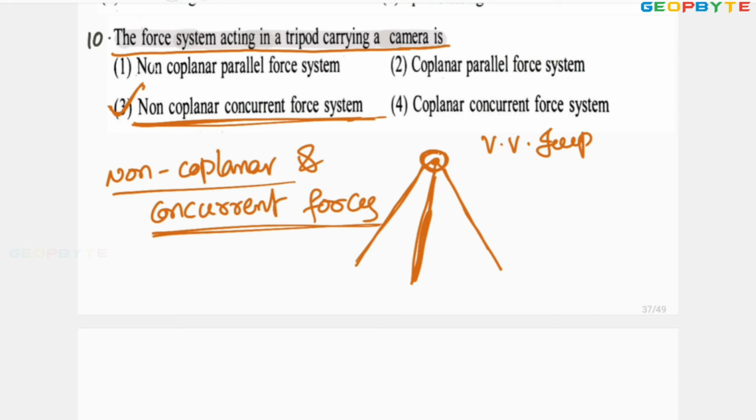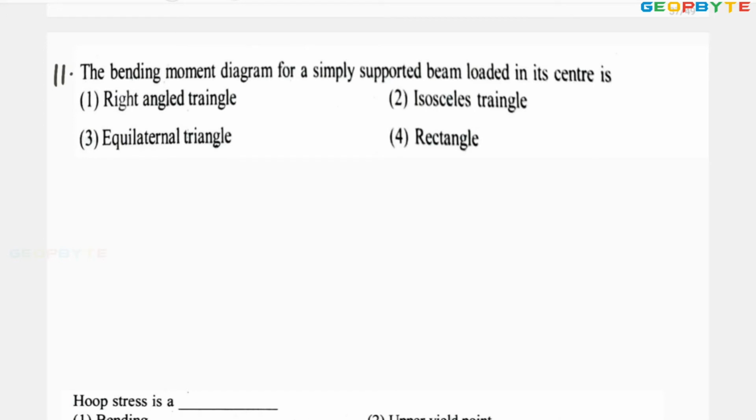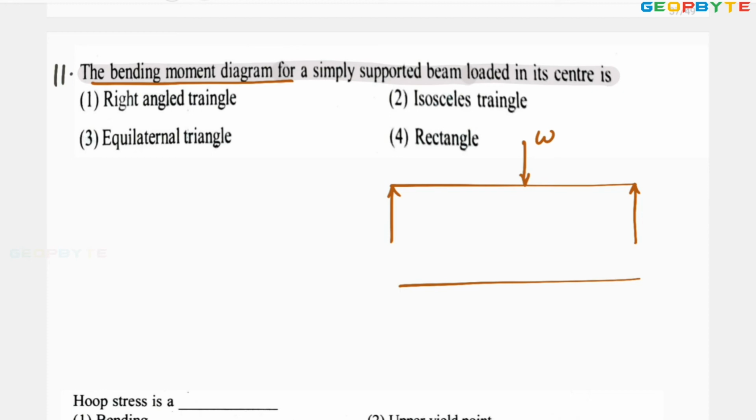Let us go for one more problem. Look at the 11th problem. The bending moment diagram for a simply supported beam loaded in its center. It is like this. Simply supported beam is loaded with point load at center. You are asked to find the bending moment diagram for this. The bending moment diagram for this case may be looking like this.